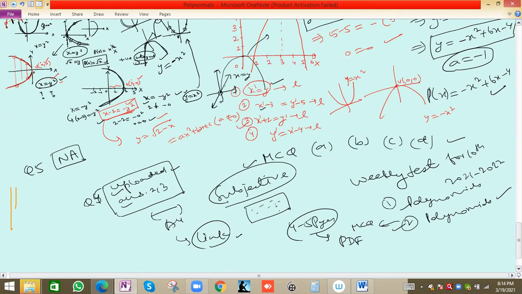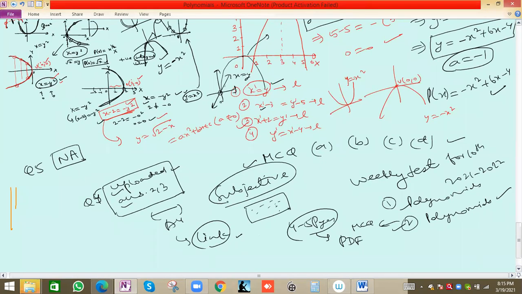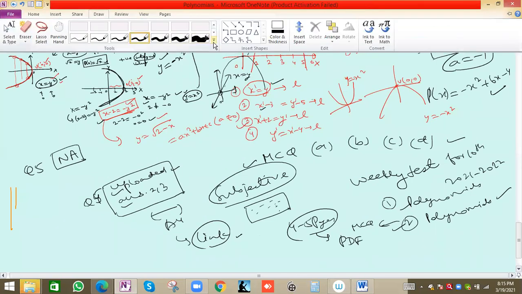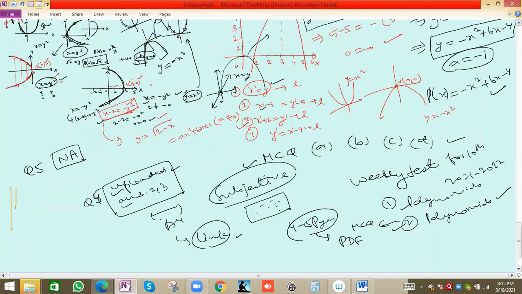These equations, see, in exams the questions will be very simple, and these topics are not in our 10th syllabus. But from an understanding point of view, we have seen them, because I am assuming most students will take maths in 11th and 12th. For those taking maths in 11th and 12th, this will be helpful in understanding, because in 11th we have a complete chapter on parabola. It will be helpful, but in 10th that will not be asked in exams.